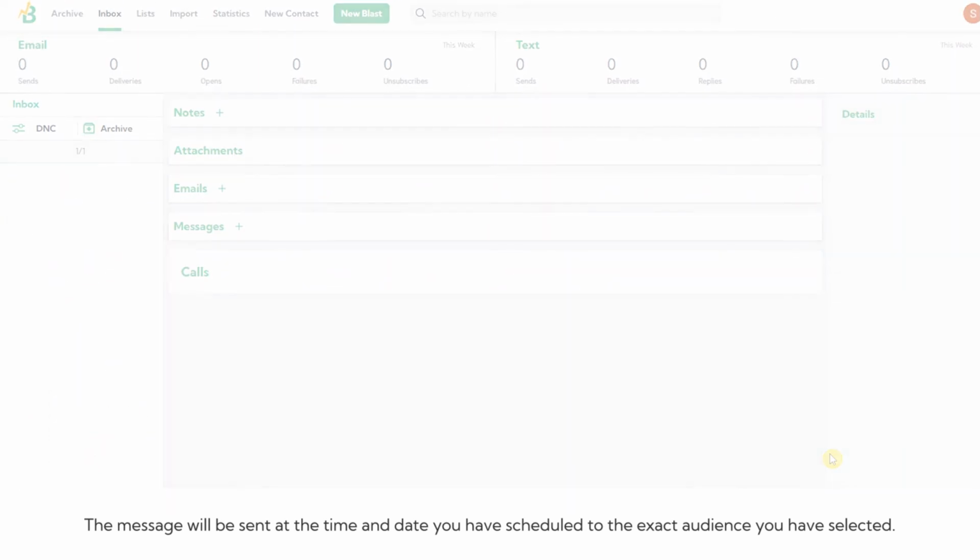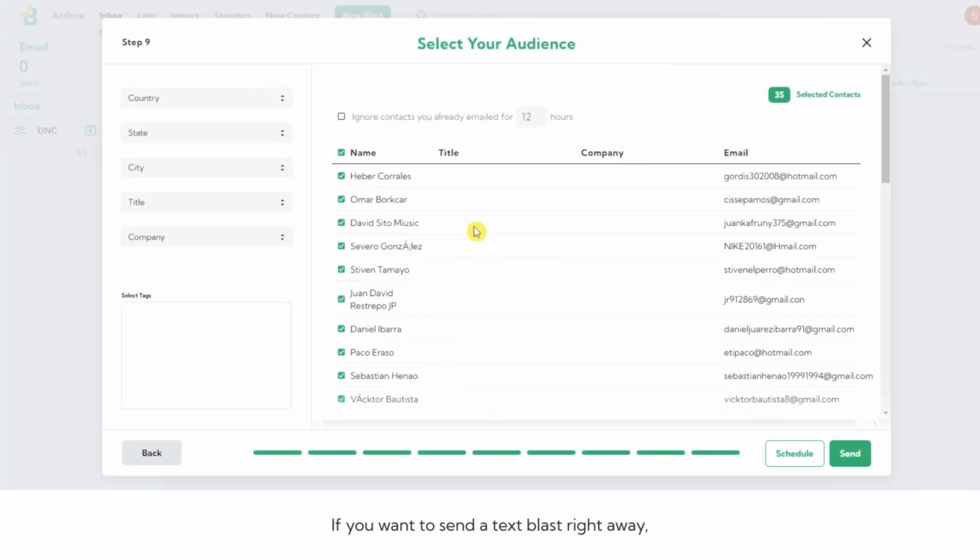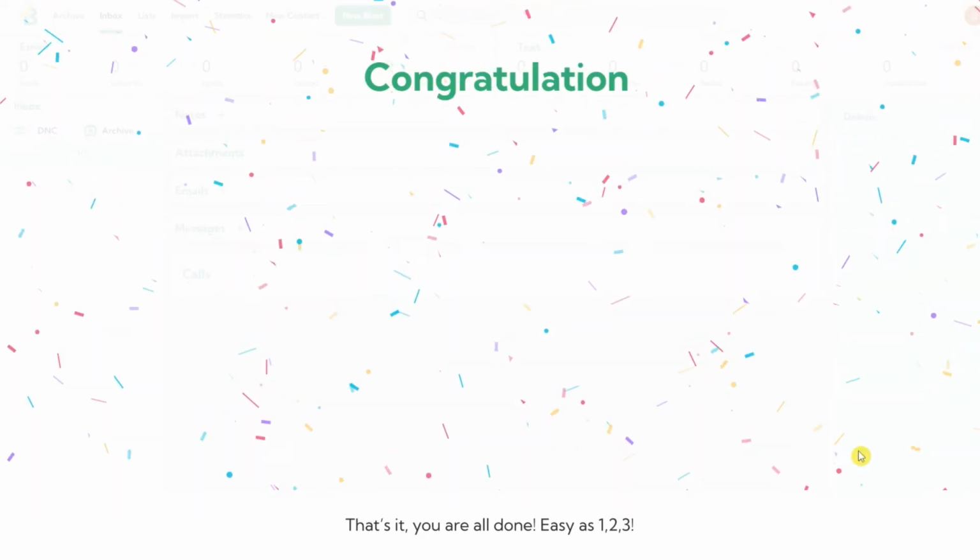you have selected. If you want to send a text blast right away, just select your audience and click Send on the bottom right. That's it! You're all done! Easy as 1, 2, 3.